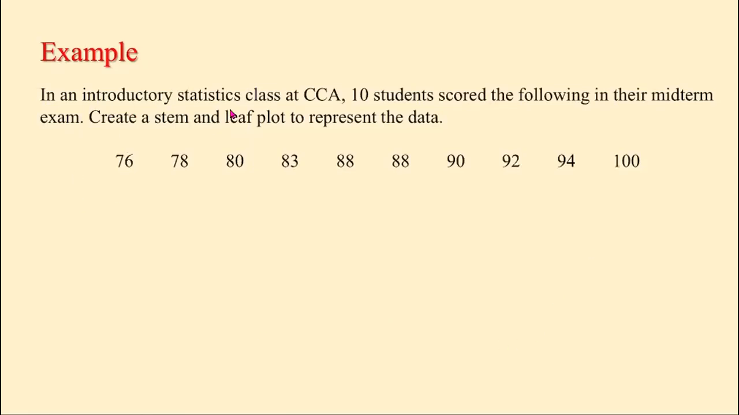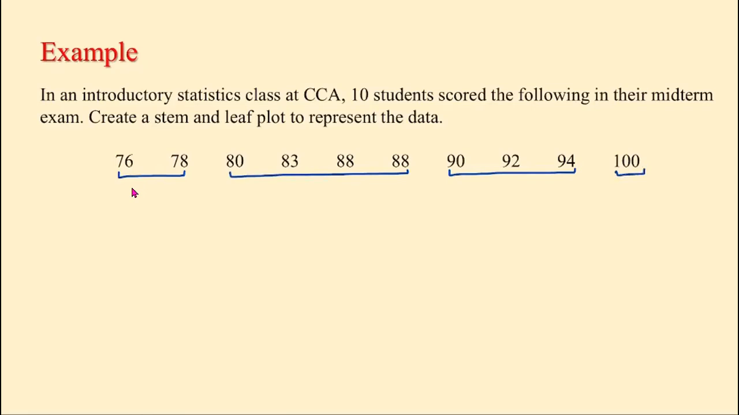Example: in an introductory statistics class at CCA, 10 students scored the following in their midterm exam. Create a stem and leaf plot to represent the data. If we look at the data, we have 2 numbers in the 70s, 1, 2, 3, 4 numbers in the 80s, 3 numbers in the 90s, and 1 is exactly 100.